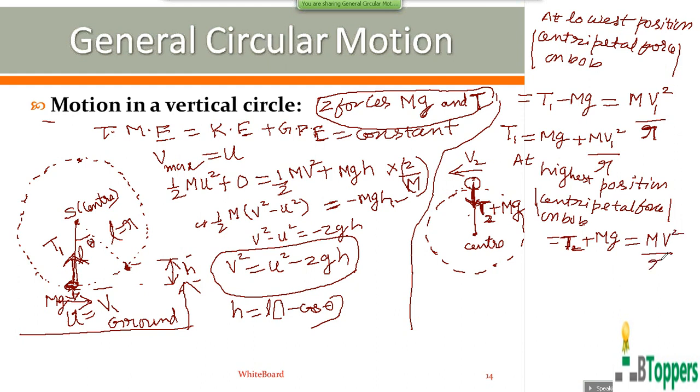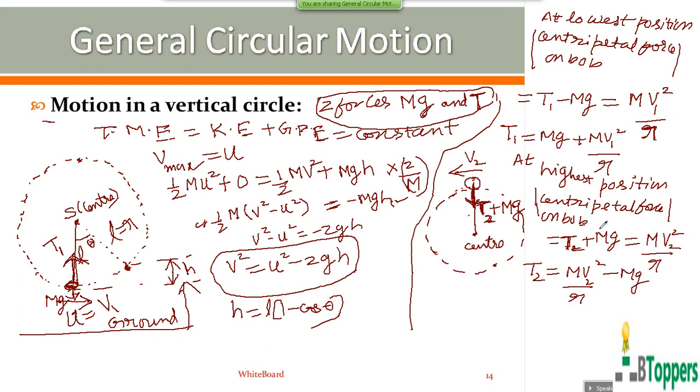Magnitude of acceleration towards the center is equal to v square by r. The magnitude of velocity at the highest position is denoted by v2. So the magnitude of tension in the string at the highest position is equal to m v2 square by r minus mg.